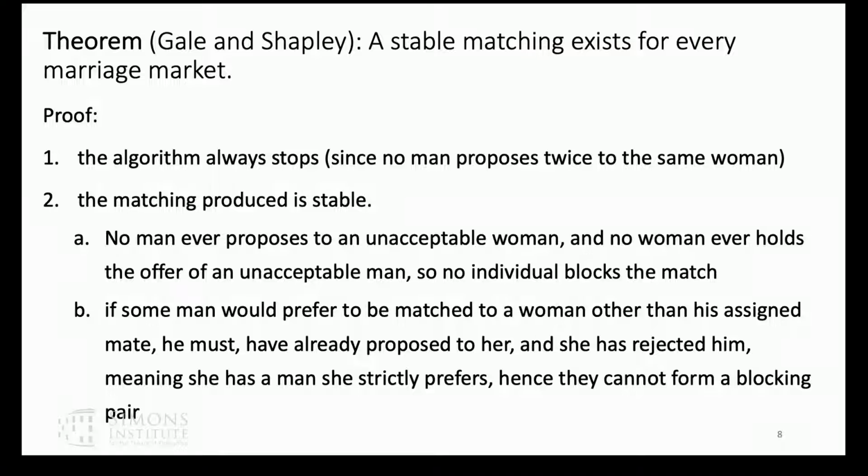And neither, here's the key, neither is it blocked by any pair, a man and a woman, because if man M is matched to his third choice, for instance, the way he got there was he first proposed to his first choice and was rejected, and then he proposed to his second choice and was rejected. In each case, he was rejected by an acceptable man who that woman, his first choice or his second choice, preferred to him. She may not be married at the final matching to those people, but preferences are transitive, so she's married to someone she likes at least as well as those people and better than him. That's why she rejected him.